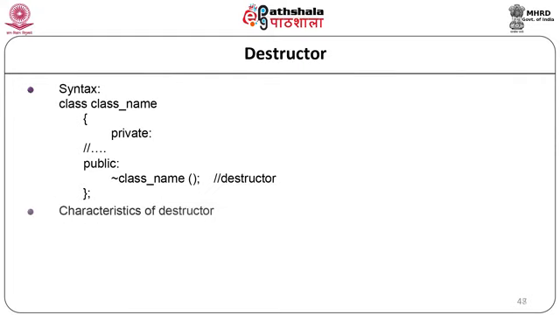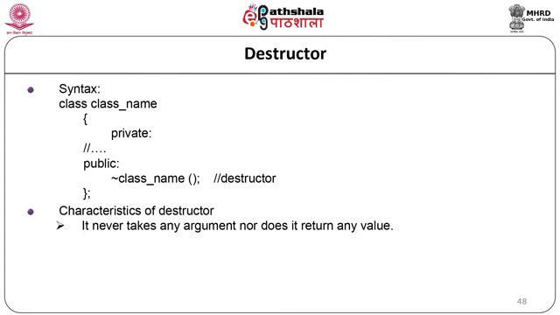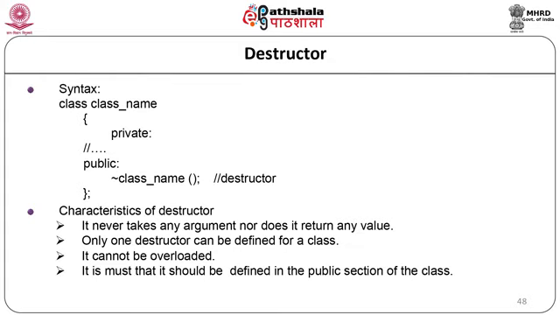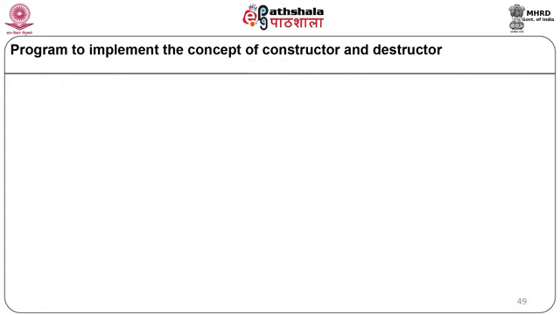The characteristics of the destructor are: it never takes any argument nor does it return any value. Only one destructor can be defined for a class. Destructors cannot be overloaded. It must be defined in the public section of the class. Now let us see a simple program to understand the concept of a constructor and destructor.